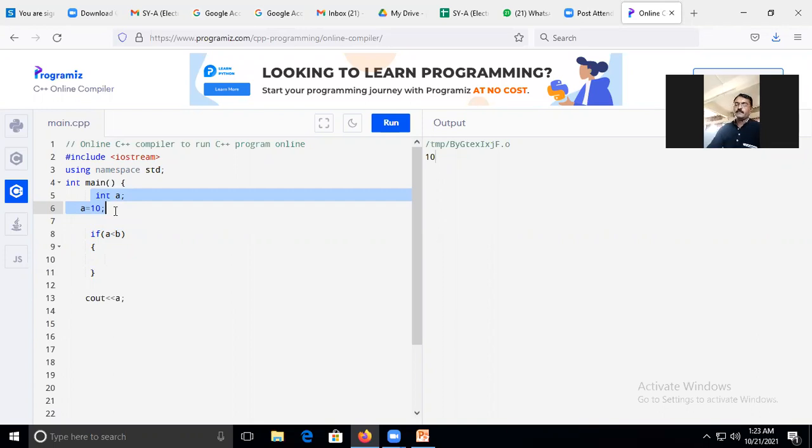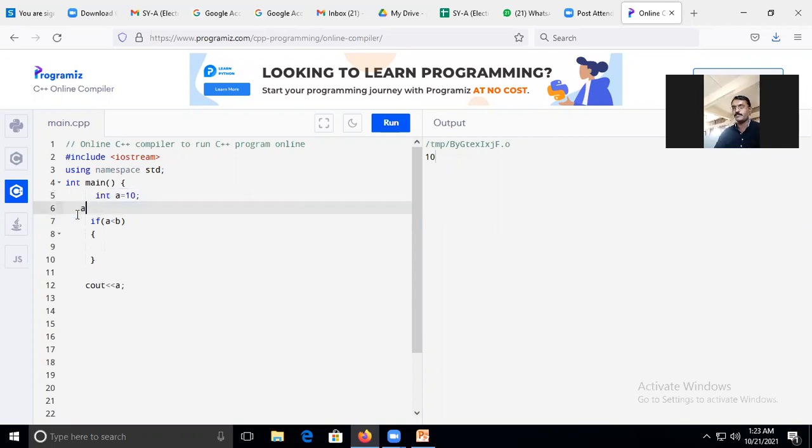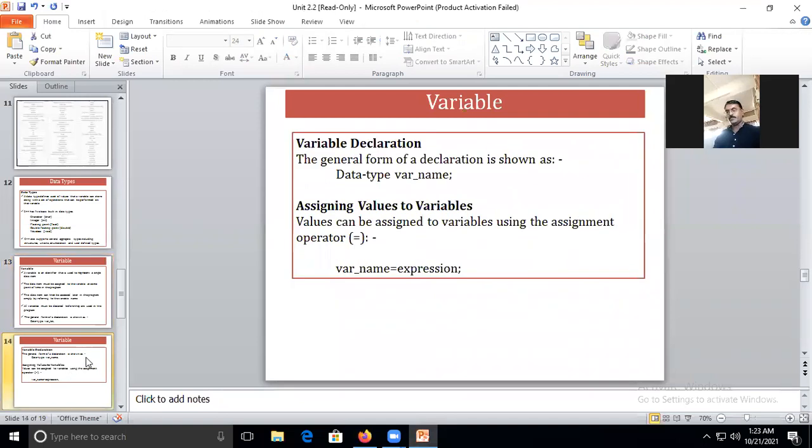Okay, see for initialization either you can go with this way or here declaration and the initialization itself इथेच तुम्ही डिक्लेअर आणि इनिशियलाइज पण करू शकता किंवा इथे तुम्ही नुसतं डिक्लेअर करा and use cin. Okay, cin for a आणि तुम्ही इकडून कमांड प्रॉम्प्ट वरून म्हणजे आउटपुट वरून ही व्हॅल्यू a या व्हेरिएबलची इन करून घ्या आणि ती यूज करा. ओके, so it totally depends on you for initialization, but the variable must be declared before it is used in the program. Okay, so this is very important point.